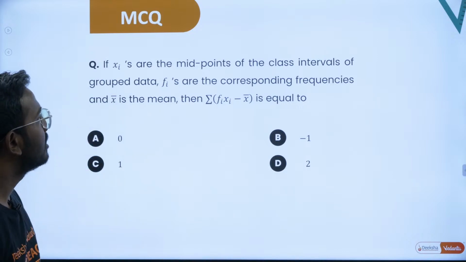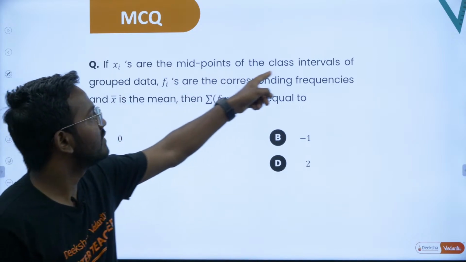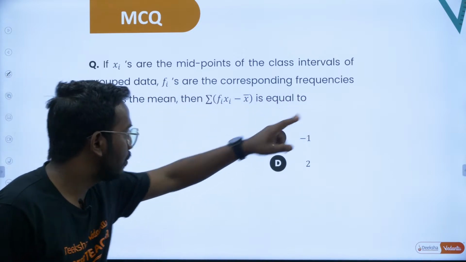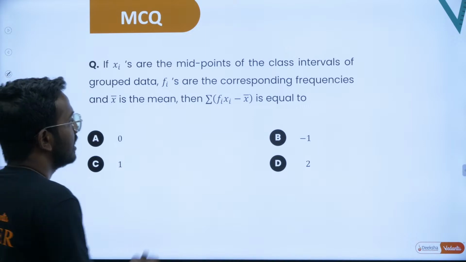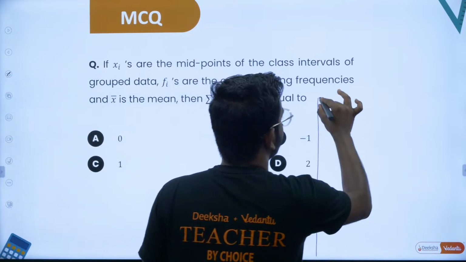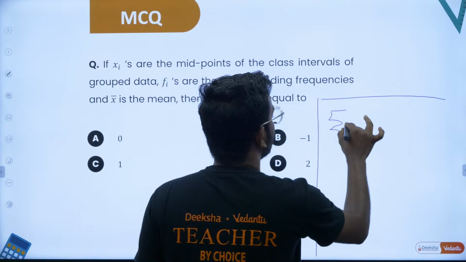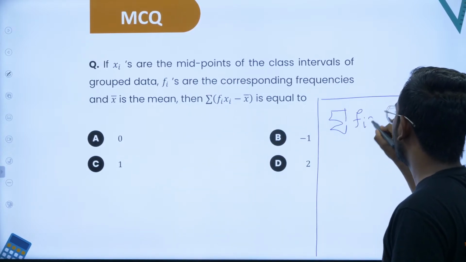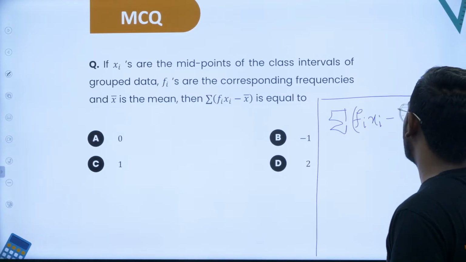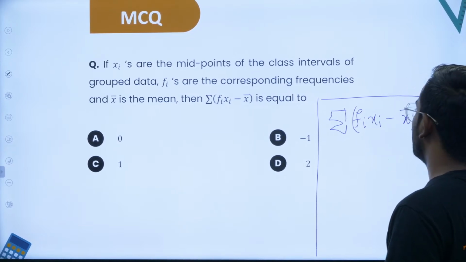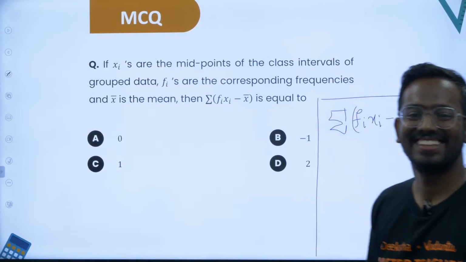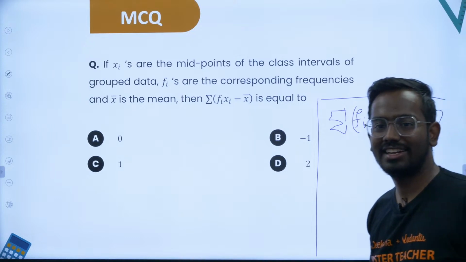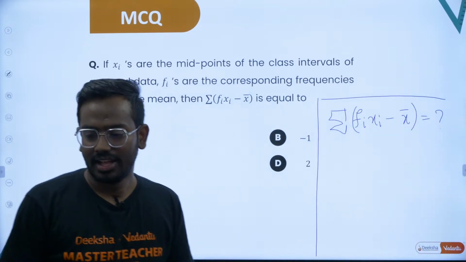If xi are the midpoints of the class intervals of a grouped data, fi's are the corresponding frequencies, and x bar is the mean, then what is the value of this expression? That is the question. So summation fi (xi minus x bar). So what is this expression equal to? Okay, so I'll give you some time. So think about it and try to answer it.